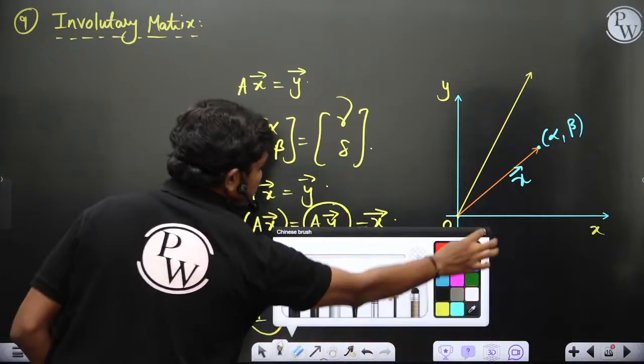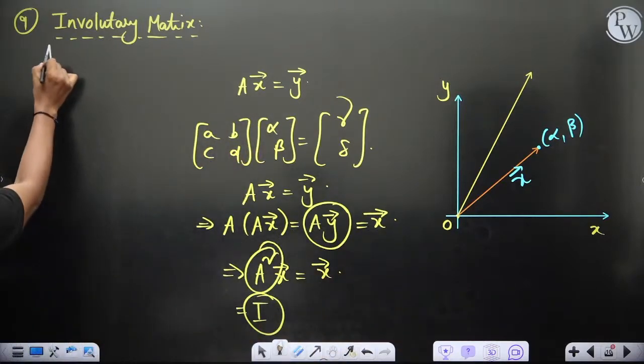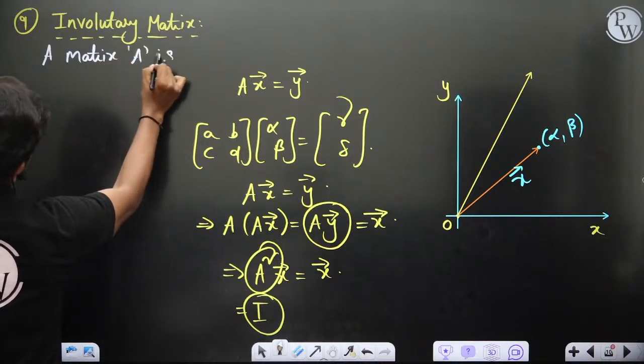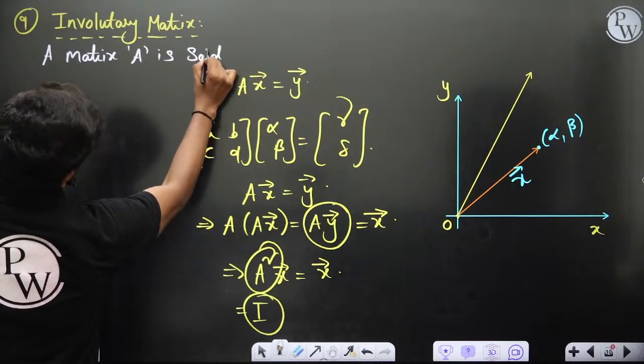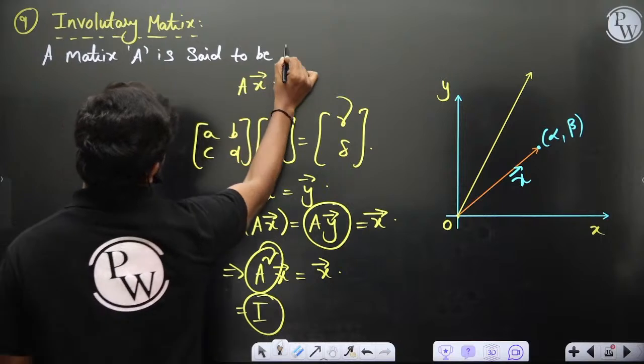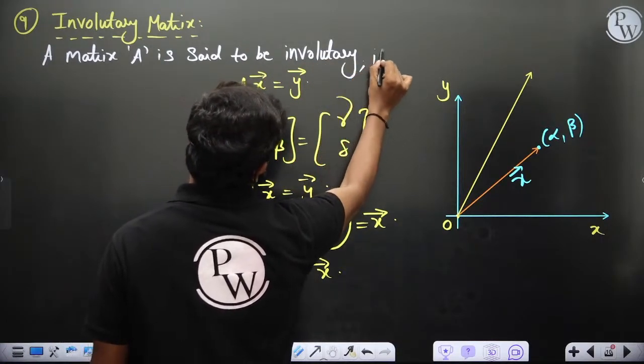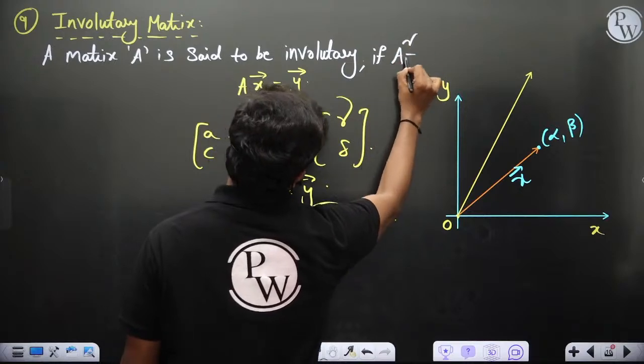I would like to write here: a matrix capital A is said to be involutory if A square is equal to the identity matrix.